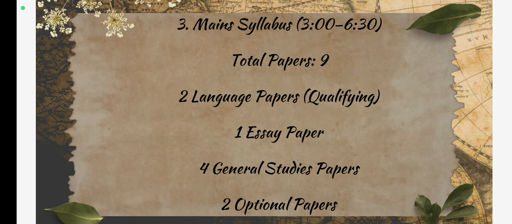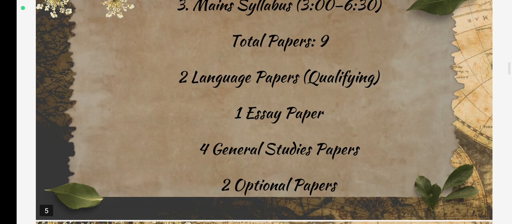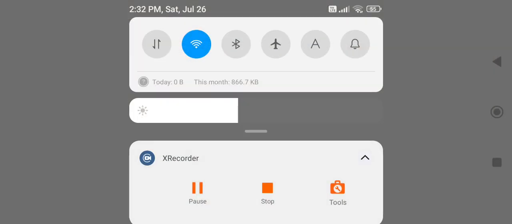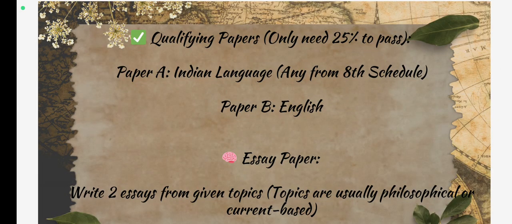So let's talk about the mains syllabus. In mains there are a total of 9 papers, which consist of 2 language papers which are also qualifying in nature, 1 essay paper, 4 general studies papers and 2 optional papers. Qualifying papers only need 25% to pass.